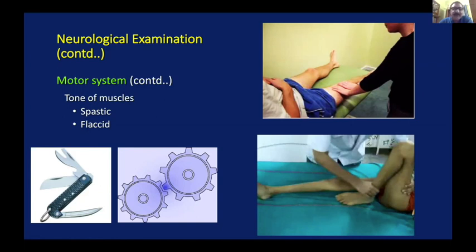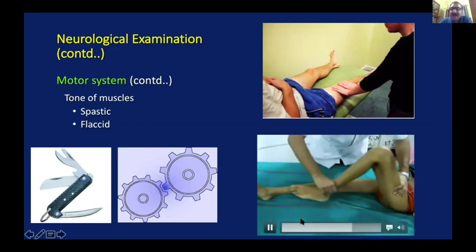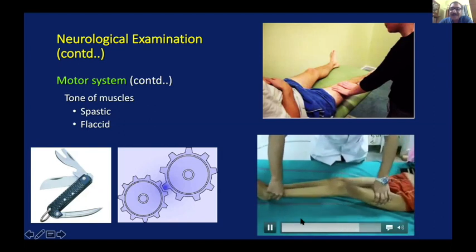Please remember that the increase in tone could either be a clasp knife type or a cogwheel type, which are the two most common types. In our orthopedic patients, we deal mostly with the clasp knife rigidity. This is an example of that. Please see the video once again.